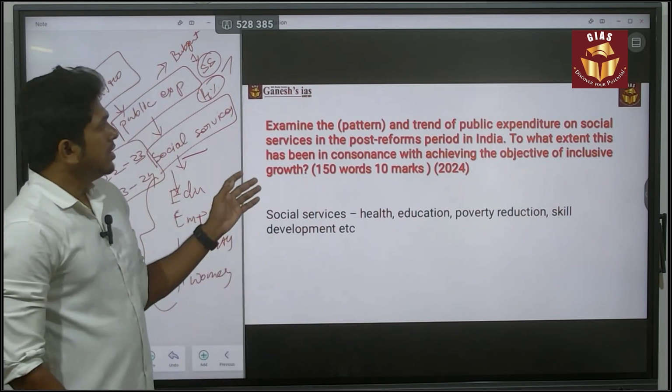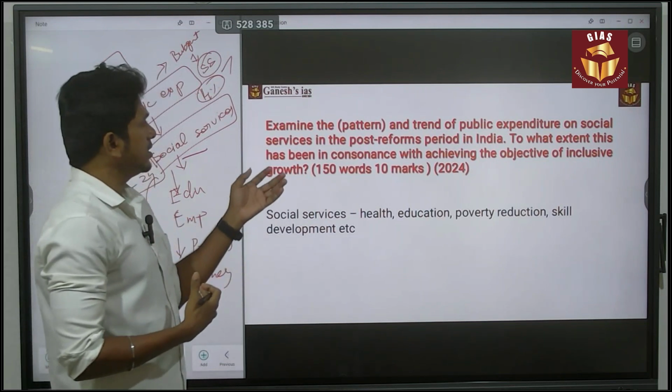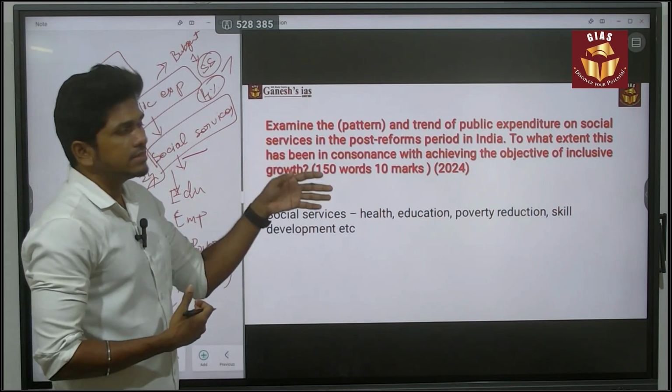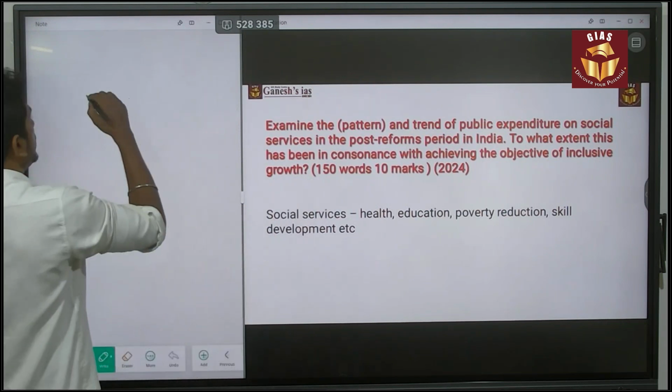Next, you have to address the question. First of all, you have to give the subheadings. Here they ask to examine the pattern and the trends. So what is the pattern change? You have to give the comparison.